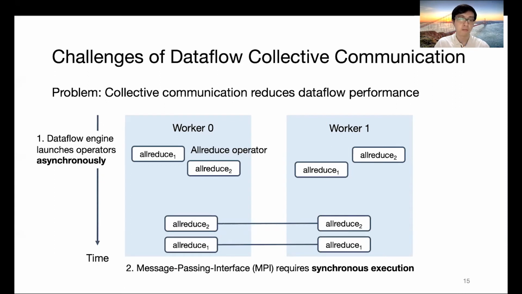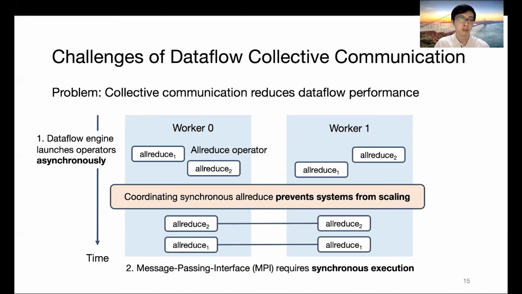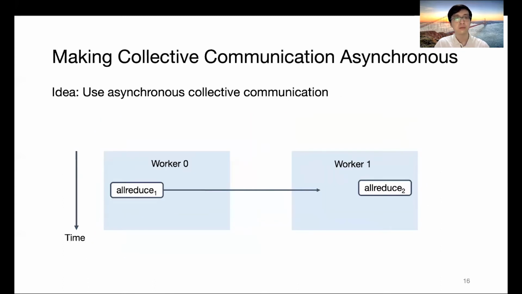If you have multiple all-reduces being available asynchronously, the user must use a central coordinator to coordinate their global execution so that they can be run one by one. And this coordinator often prevents the system from scaling. To address this issue, KungFu wants to enable asynchronous collective communication.